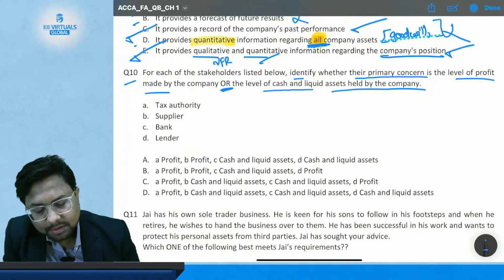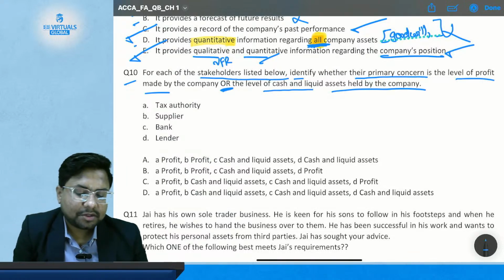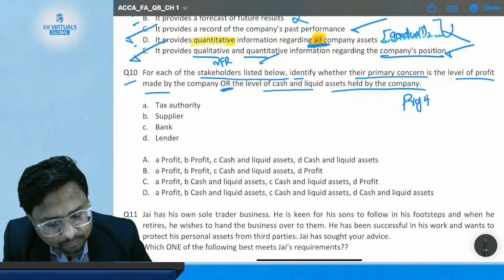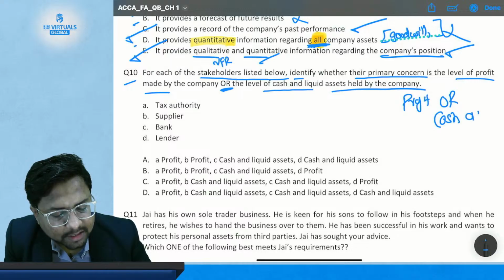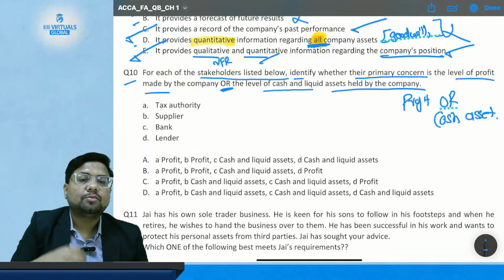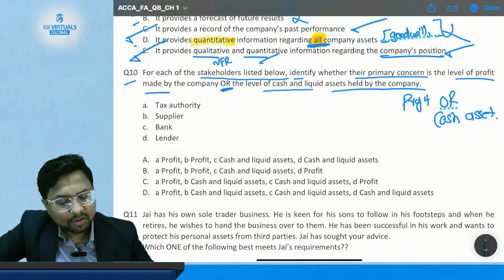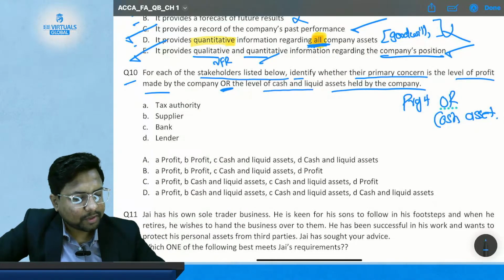So we have to tell which stakeholder is more interested in the profit of the company or in the cash held by the company. We will discuss each option in detail.